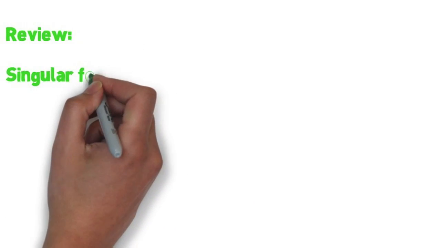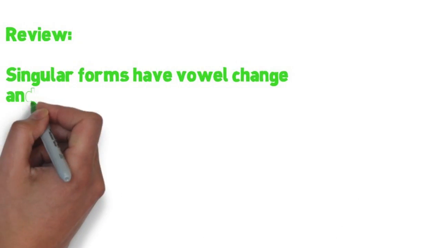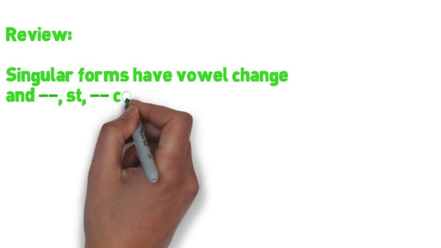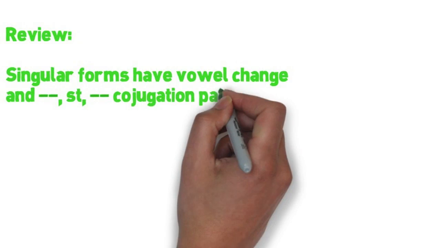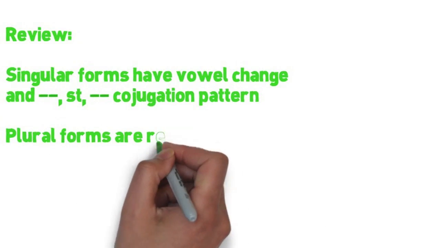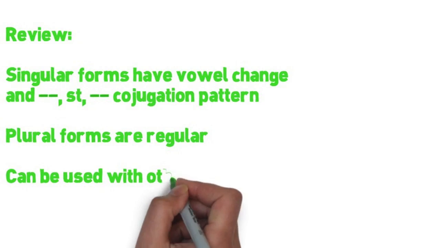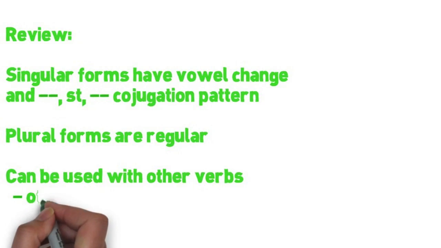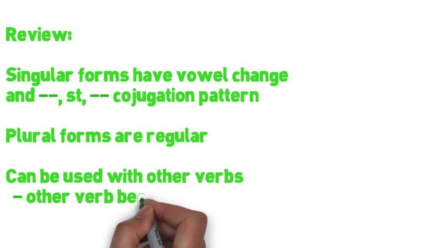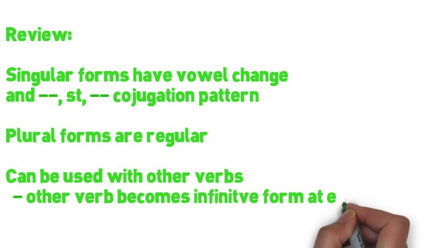So let's recap. Modal verbs wollen, müssen, können, sollen, dürfen, and mögen will have a singular form vowel change, except for sollen, and a nothing, st, nothing conjugation pattern in the singular forms. The plural forms will be conjugated normally. And if you use them with other verbs, those additional verbs will need to be in their infinitive forms at the end of the clause.